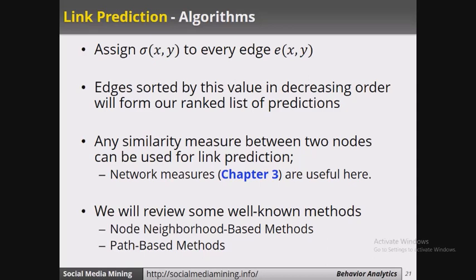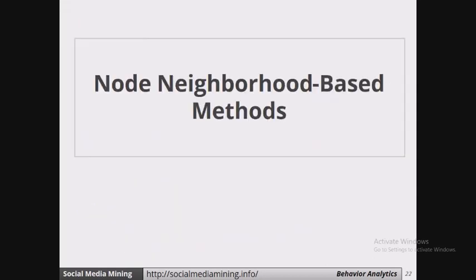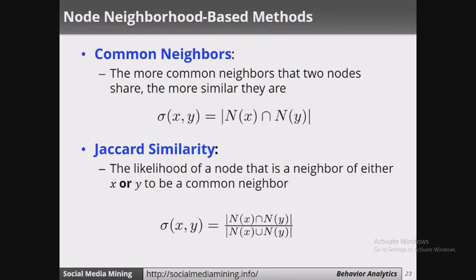So any similarity measure between two nodes can be used for link prediction. Whatever we have learned in chapter 3, that is the link network measures, can be applied here to find out the similarity. Also we will review some of the well-known methods, that is node neighborhood based methods and path based methods.